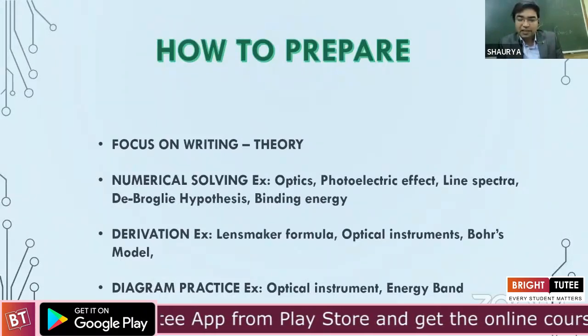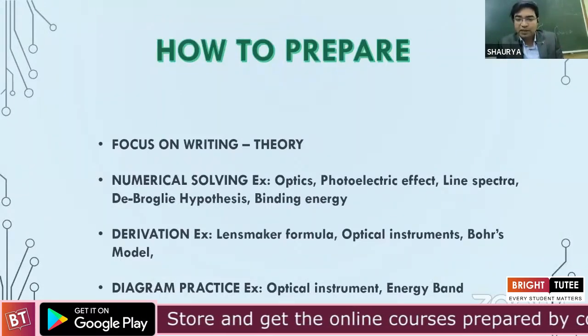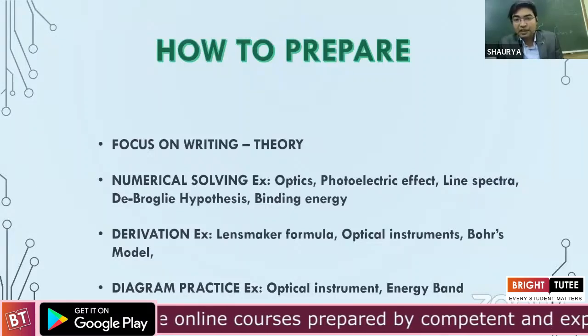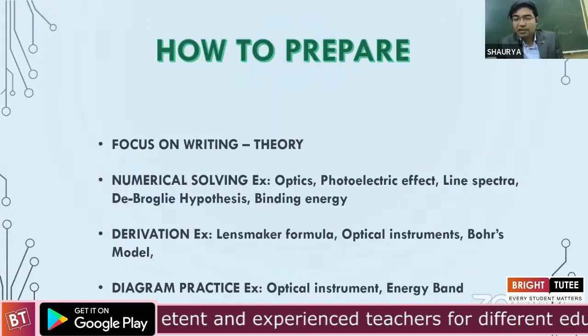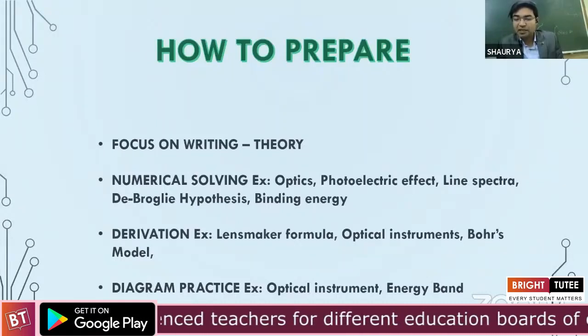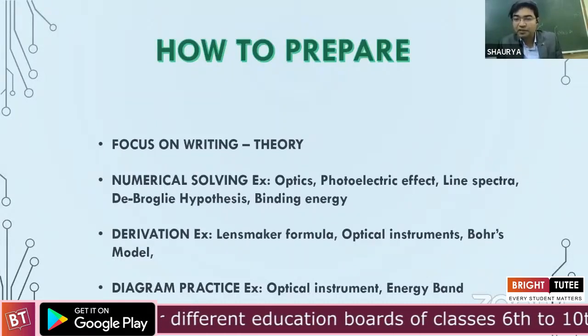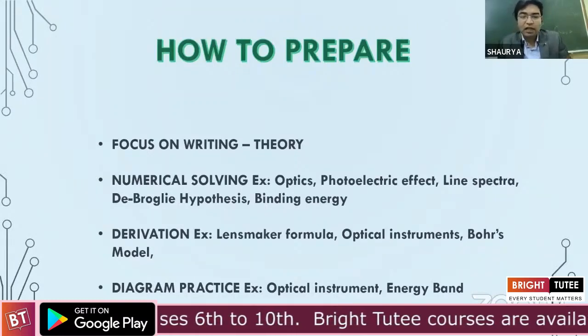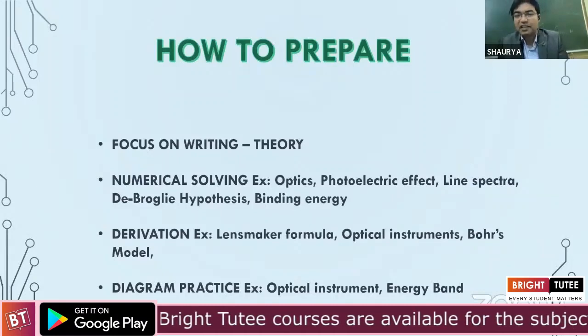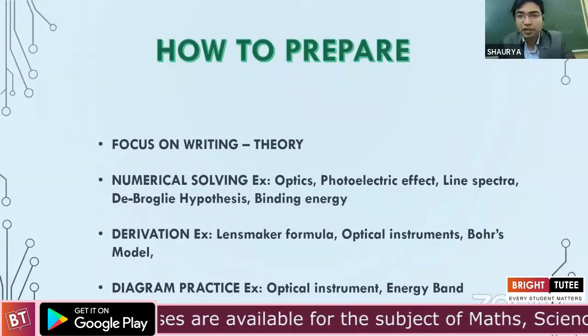Now, as for diagrams, what are important? Obviously, optical instruments. And further, there are some diagrams from the energy band that could be asked, like draw an energy band for an N-type semiconductor showing the donor or the acceptor level, whichever they will be. Okay. So this is how I would personally guide my students to prepare.